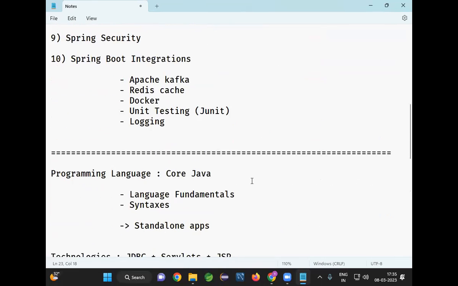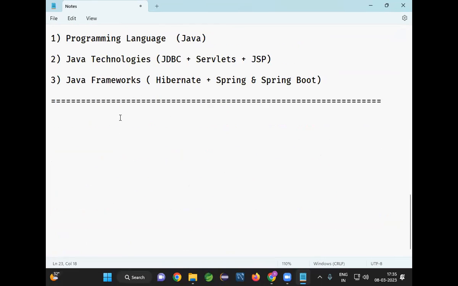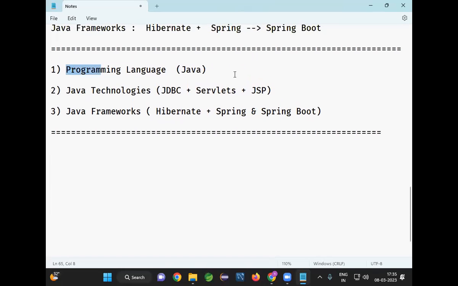Right. Now let's try to understand what is a Java framework. What is a framework? Why did frameworks come into the market? What are the advantages of going for a framework? Java language is already available. When the Java language is available, why did Java technologies come into the market? When Java technologies are available, why did Java frameworks come into the market? Why do frameworks have this much demand? How are frameworks going to help us in project development?